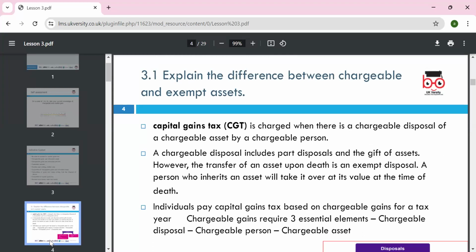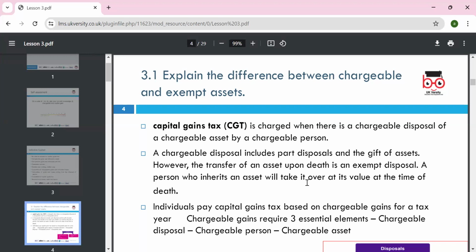The chargeable gain is where there is a chargeable disposal of an asset by a chargeable person. A chargeable person is a resident of the country. A disposal includes part disposal and the gift of an asset. However, the transfer of an asset upon death is an exempt disposal. The person who inherits an asset will take it over at its value at the time of death.